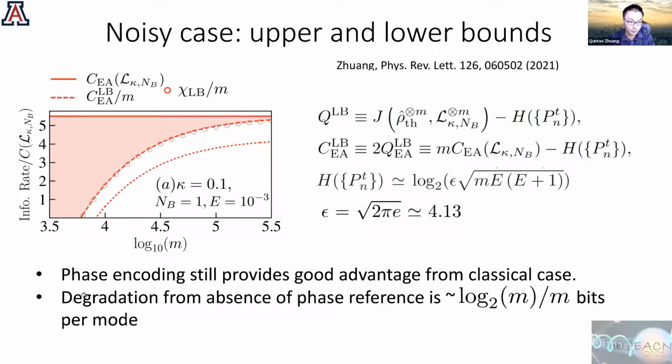The takeaway message from this part is that the degradation from the absence of a phase reference is only log m over m bits per mode. It looks like this degradation should be true for all kinds of capacities, even for the trade-off capacities. This is true for quantum and classical, and the entanglement-assisted classical case.